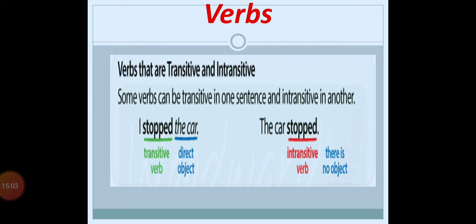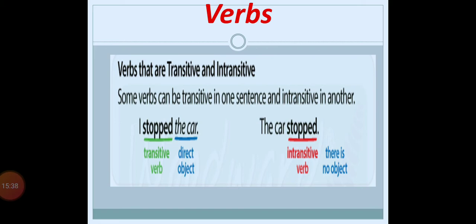I stopped the car. Now in this sentence, what did you stop? The car. The action of stopping is actually affected on the car, right? So that's why here stopped has become the transitive type of verb, because whatever action the verb stop is doing, it is getting affected on the car. So car has become our object, and for that stopped has become our transitive type of verb.